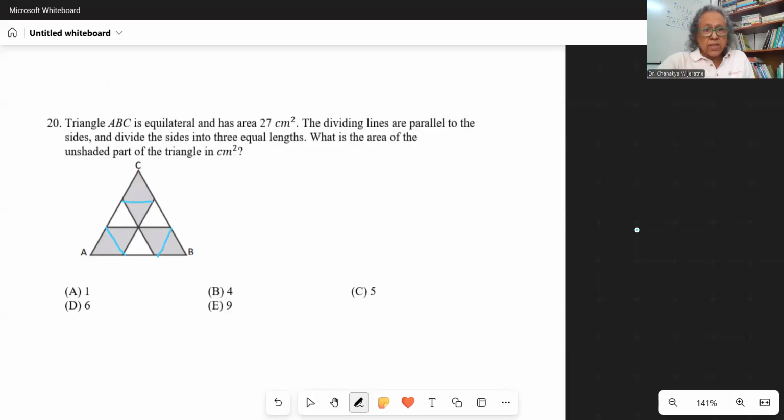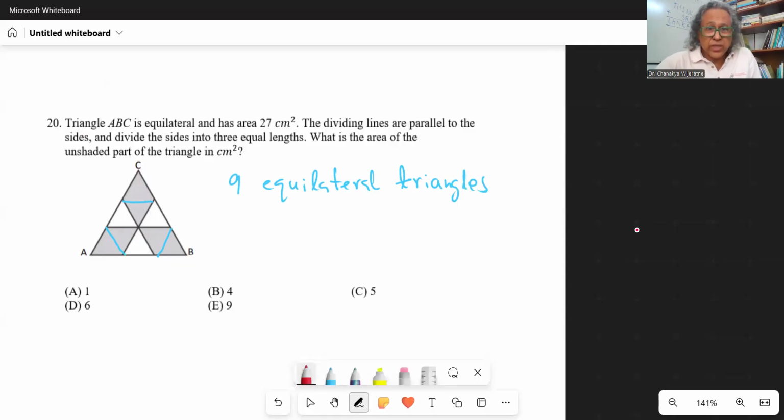And when you do that, you can see that the triangle is composed of 9 congruent triangles. Sorry, equilateral is not the right word; congruent is the right word.